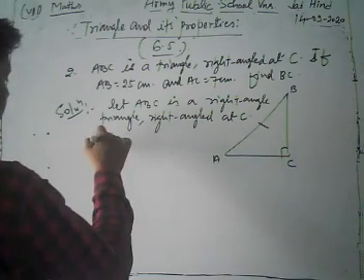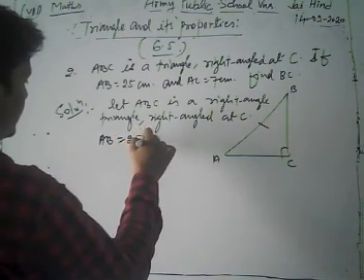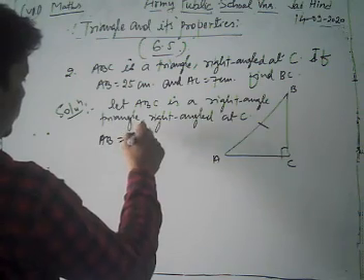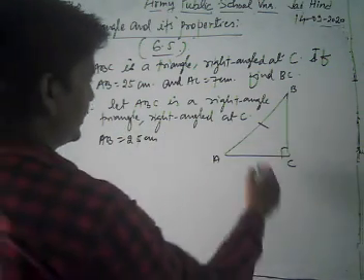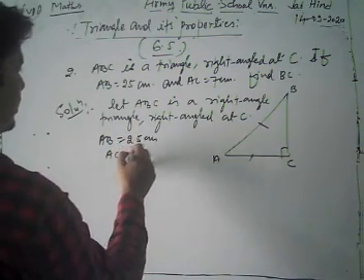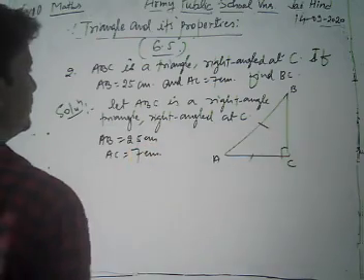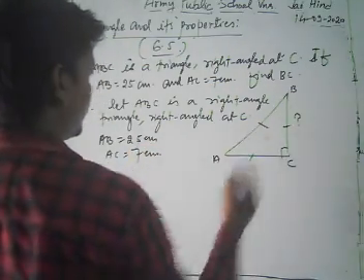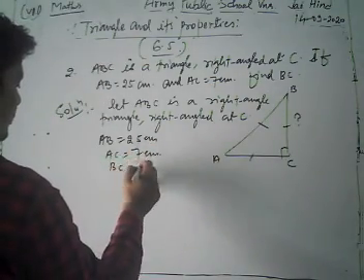The value of AB is what? 25 centimeter. The value of AC is given as what? 7 centimeter. We find the value of BC.